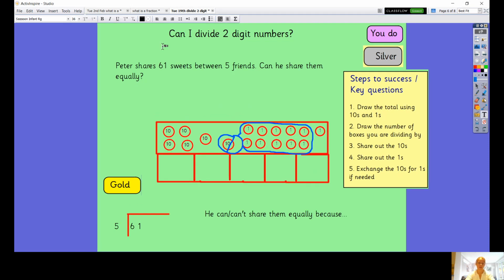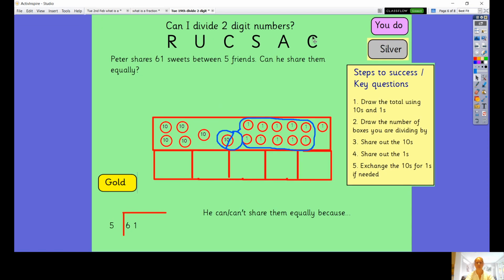Okay, I'm starting to sound like a parrot today, but I'm going to write rucksack along the top. I think it just helps sometimes to make sure you do all of the different bits that you need to do. So first of all, we're going to read the problem, and I'm going to do read it first.